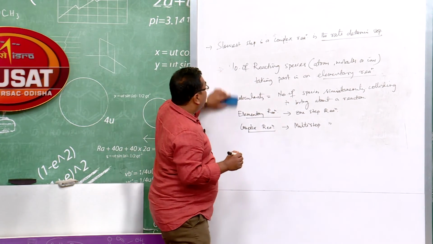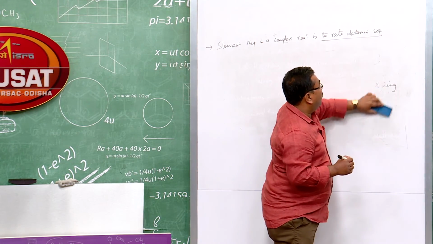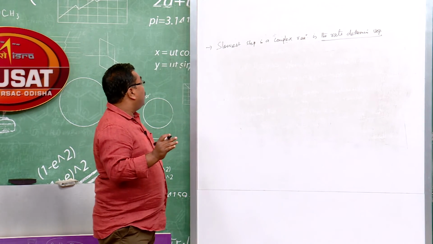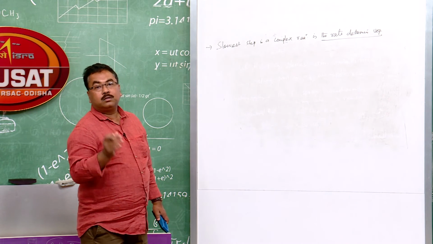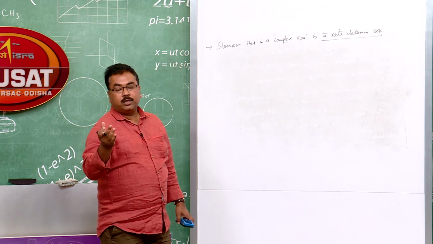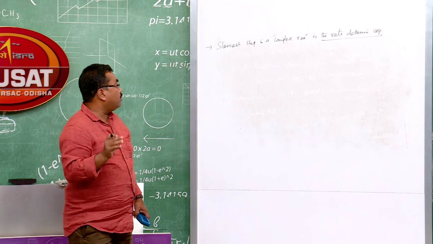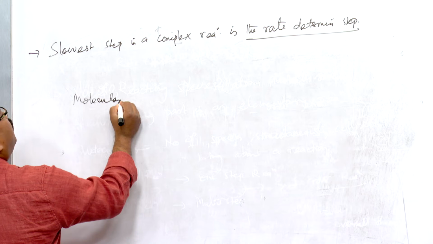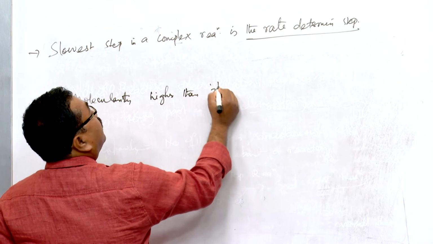So from this we can conclude that molecularity is insignificant for multi-step reactions. It is meaningless in fact, because the overall molecularity differs from the single step molecularity. Again I told you that molecularity is a theoretical idea, whereas order is an experimental idea. Now I will come to one more point: molecularity higher than 3 is rare.